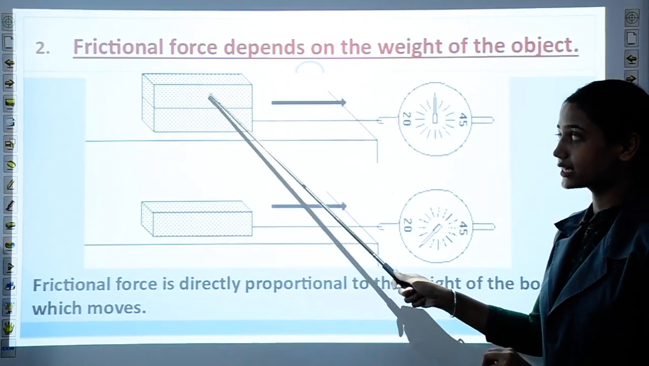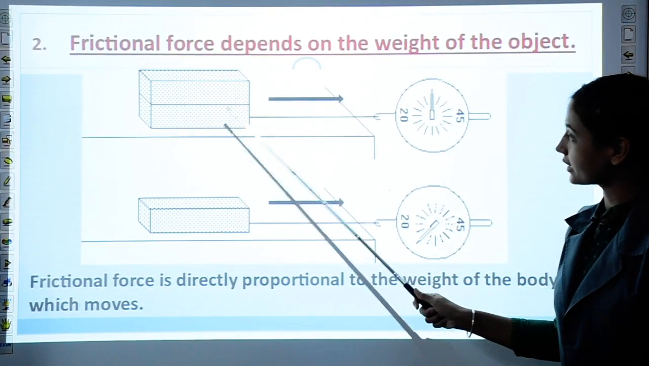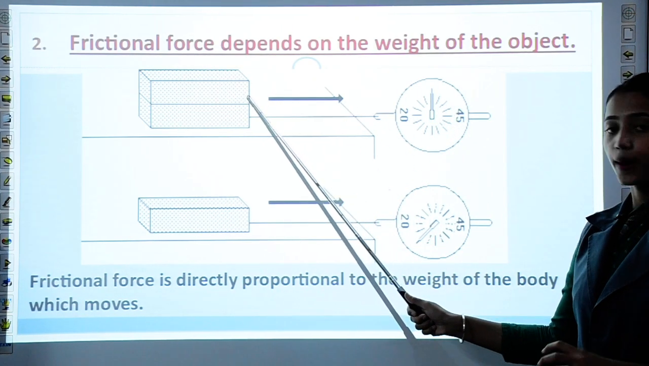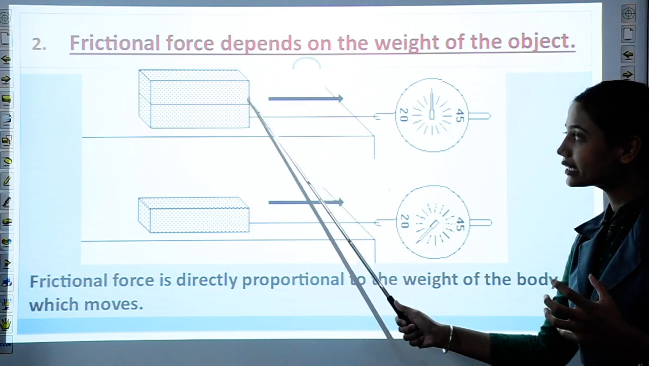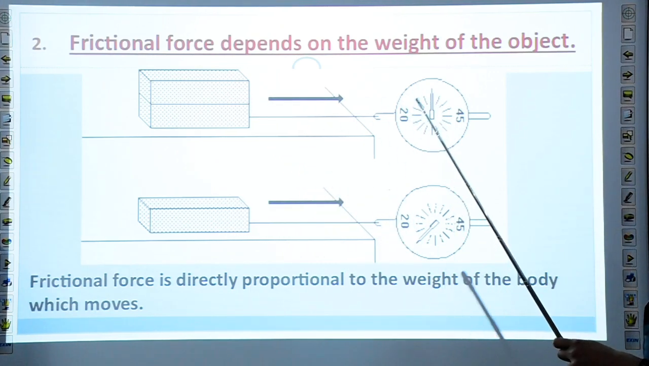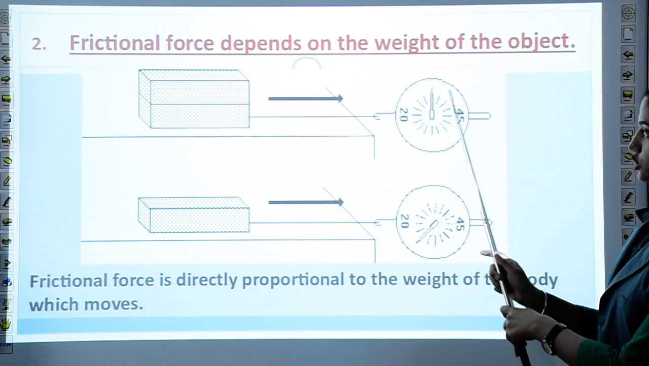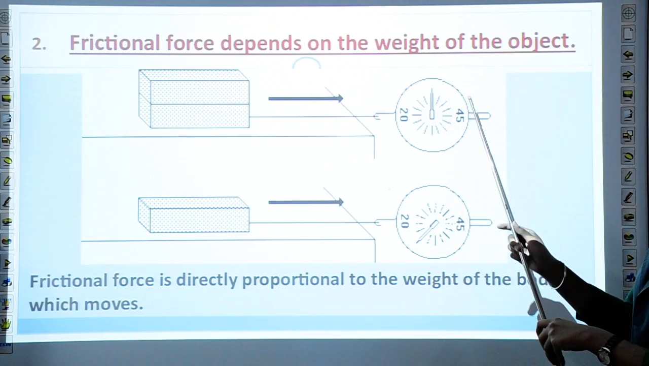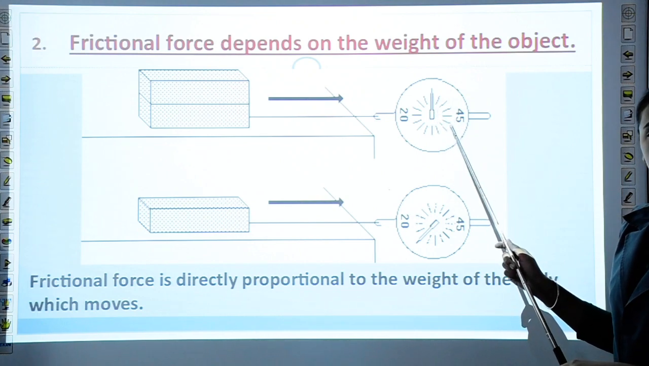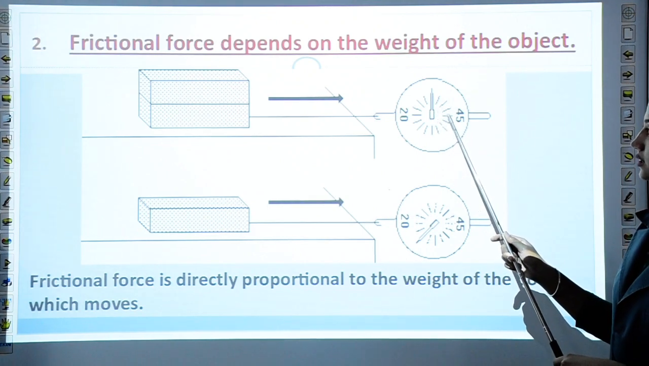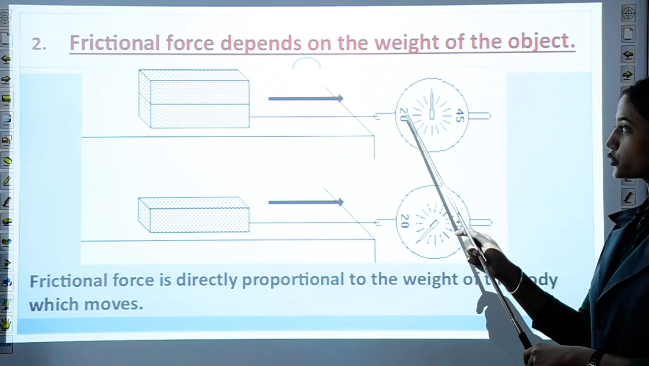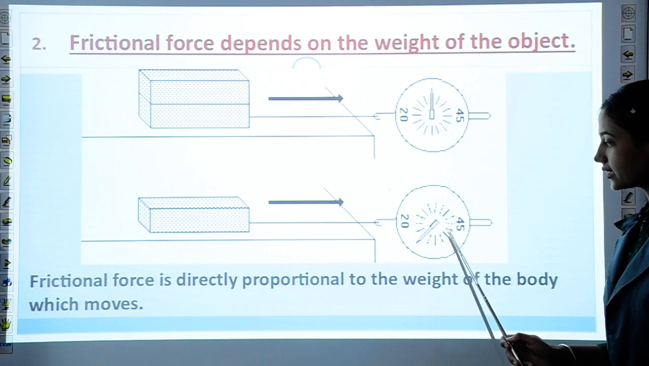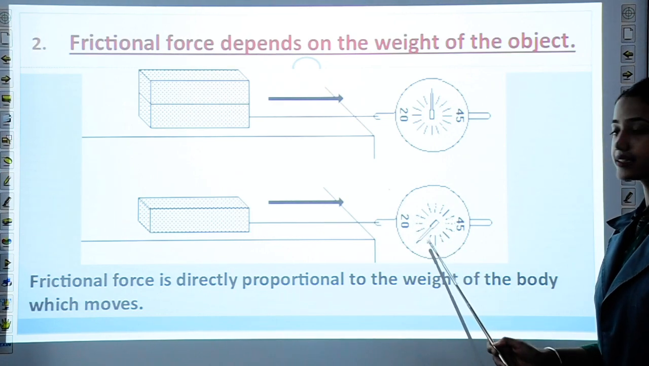Instead of one, we are taking two boxes and again we have attached them to the spring balance, and we are applying force, pulling in this direction. Now you can note the reading in this case, which is the measure of force. In which case is the value more? This is pointing to a value somewhere between 20 and 45, meaning it is greater than 20, and in the other case the value is less than 20.